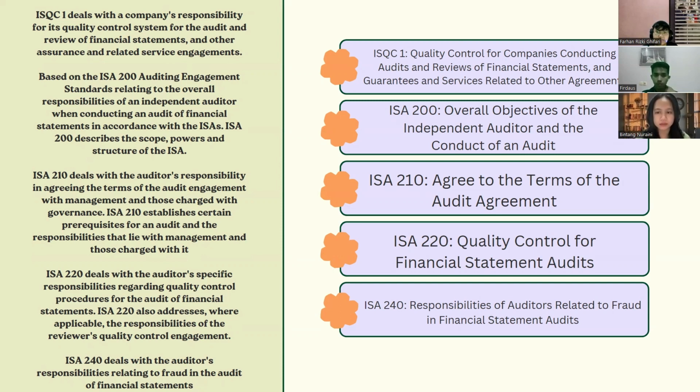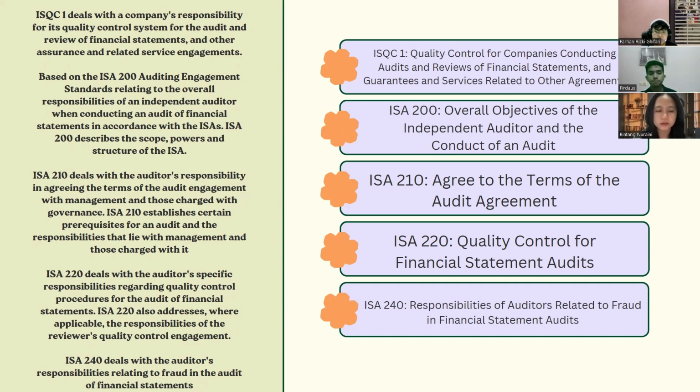The third rule is ISA 210, namely agreeing the terms of audit engagements. This rule deals with the auditor's responsibility in agreeing the terms of the audit engagement with management and those charged with governance. This rule also establishes certain prerequisites for an audit and the responsibilities that lie with management and those charged with governance.